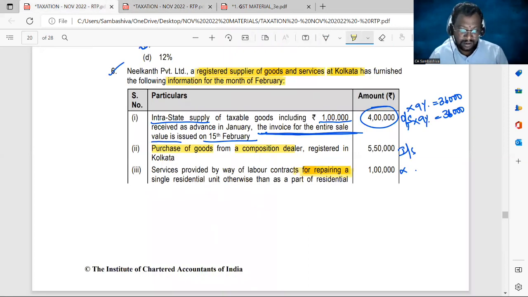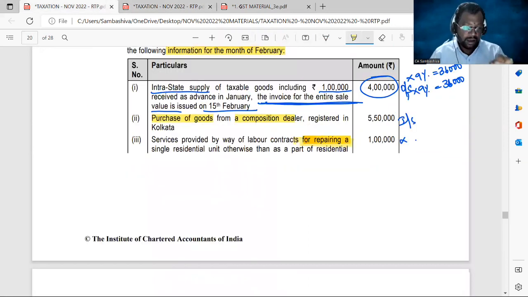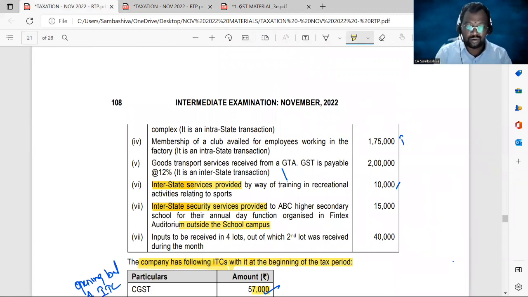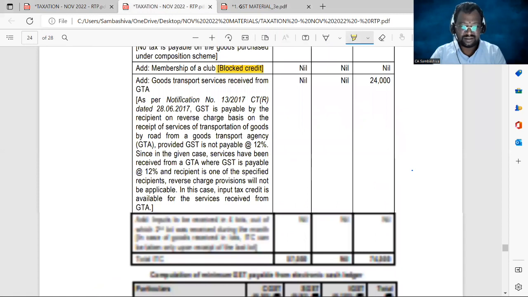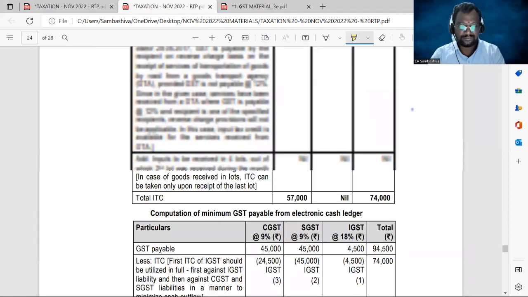Next, inward supply. Membership of a club availed for employees working in the factory. It is an intrastate transaction. Credit not allowed. You are receiving these services for your employees' benefit. So input tax credit not allowed, Amma. Membership of a club, it is a blocked credit. We have seen, Amma. It's a blocked credit. Restricted credits. Yes or no? Next.